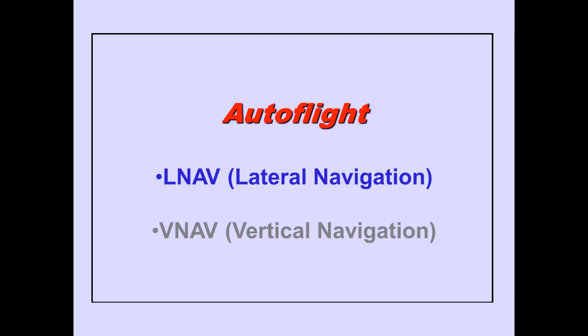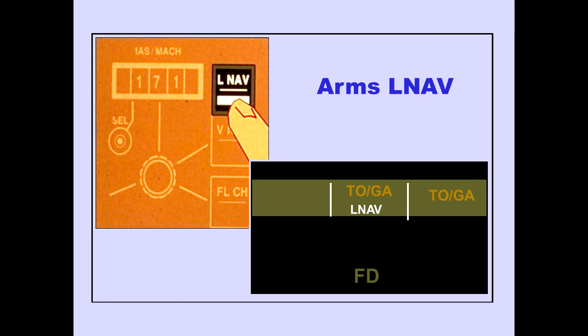Now let's discuss LNAV. Pushing the LNAV switch arms the LNAV mode. LNAV is displayed on the PFD in white. There are three conditions to engage LNAV.